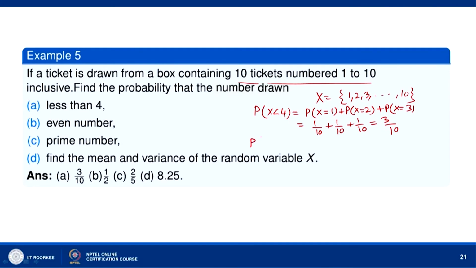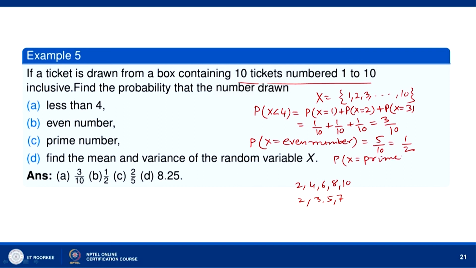Now, the probability that x is an even number. Even numbers are 2, 4, 6, 8 and 10, so there are 5 possibilities. So 5 by 10, that is 1 by 2. Prime numbers are 2, 3, 5, 7. Each one has probability 1 by 10. So the probability that x is prime is equal to 4 by 10 or 2 by 5.